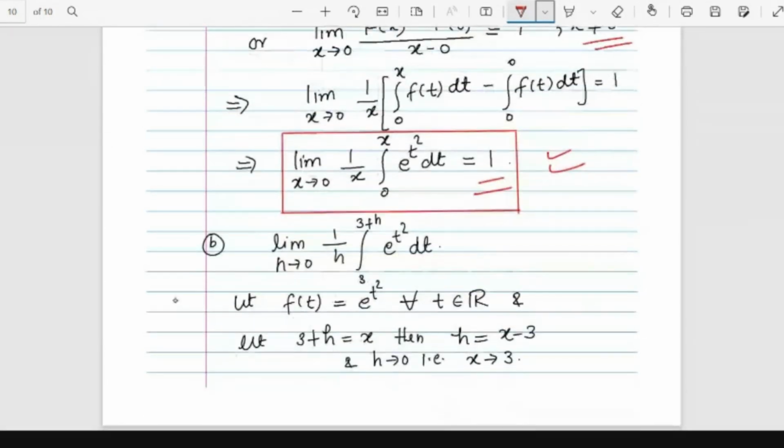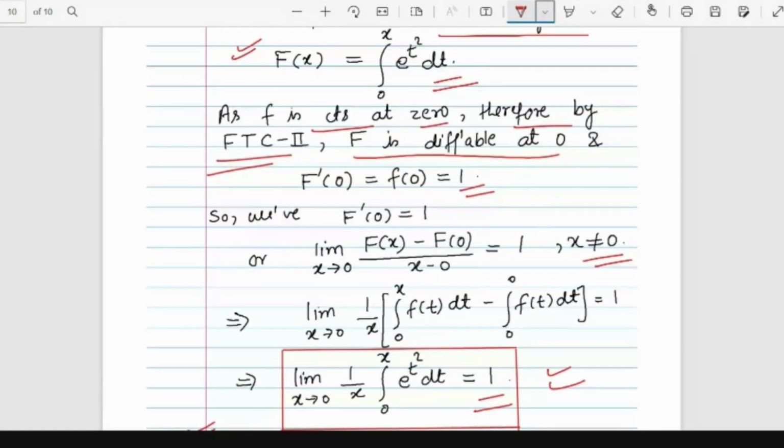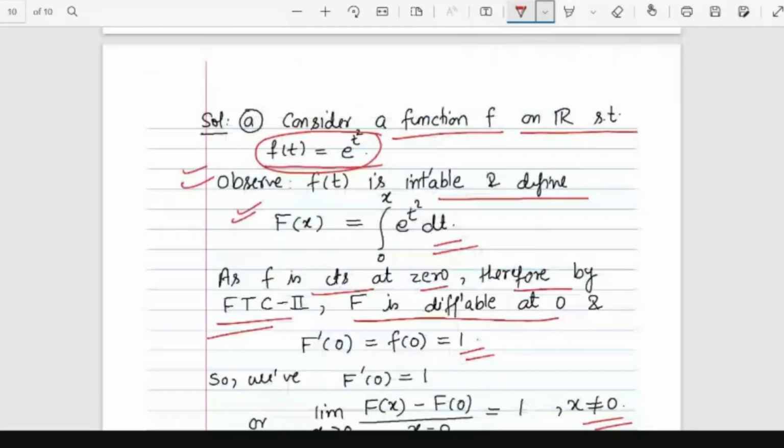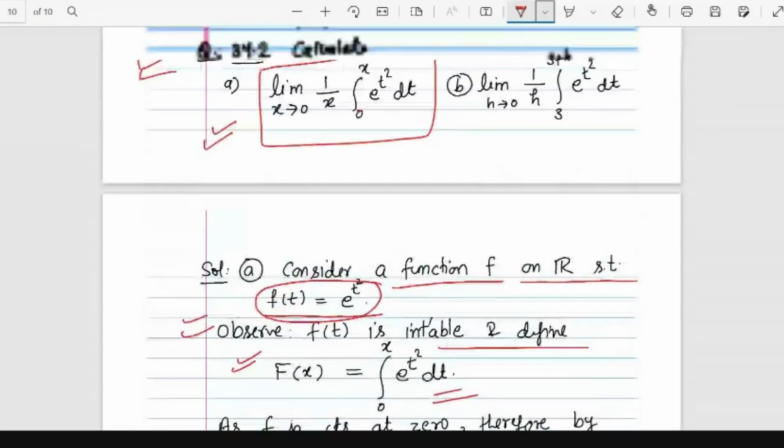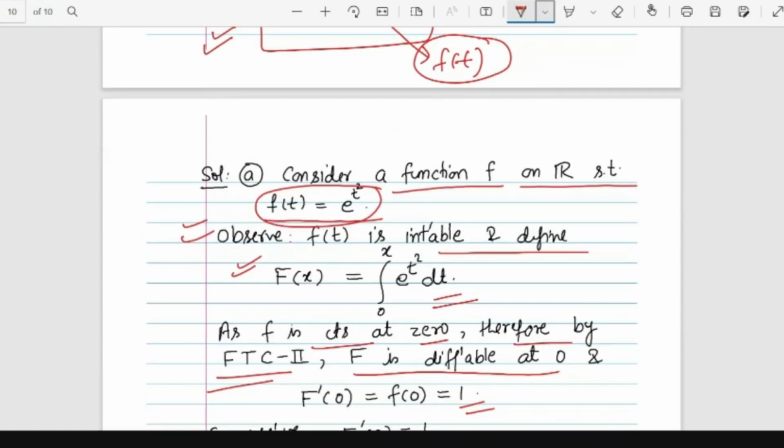In a similar way, we can calculate other such problems by considering e raised to power t square. I hope it is clear what we did. Whenever you see such kind of problem, take this as f of t and check whether this function is integrable. If it is integrable, define the integral function and then check the continuity of f at some point.